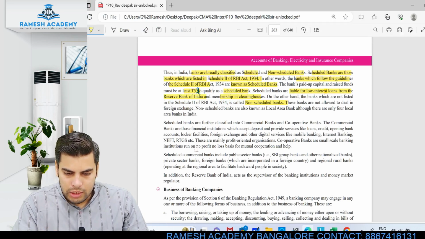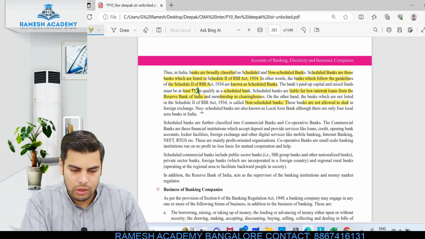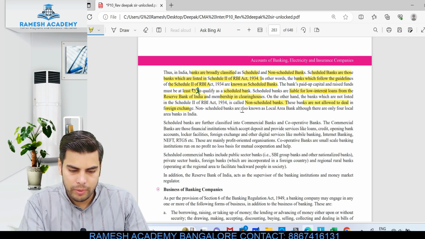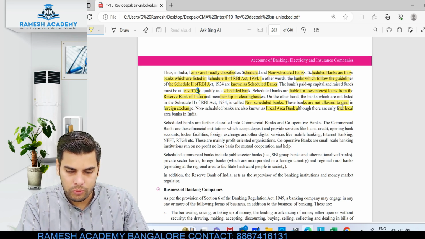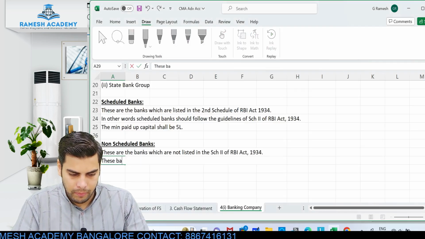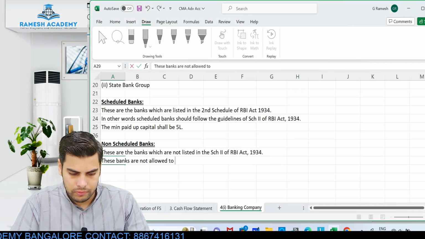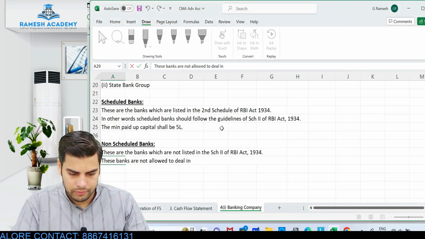Alright, so these banks are not allowed to deal in foreign exchange. Okay, so non-scheduled banks are not allowed to deal in foreign exchange. Non-scheduled banks are also known as local area banks, although there are only 4 local area banks in India. Okay, so these banks are not allowed to deal in foreign exchange.